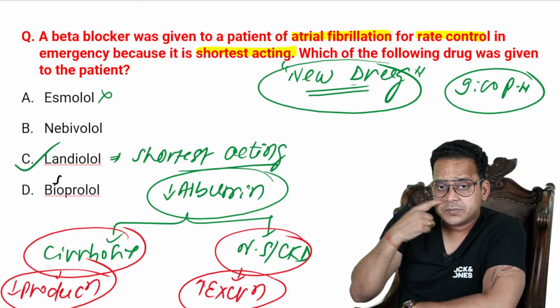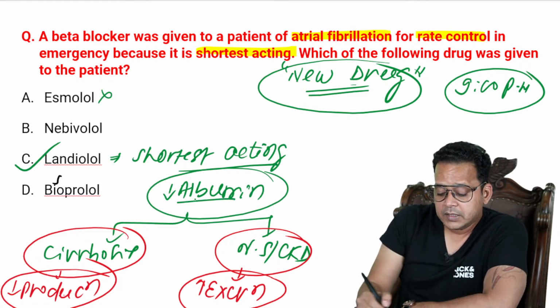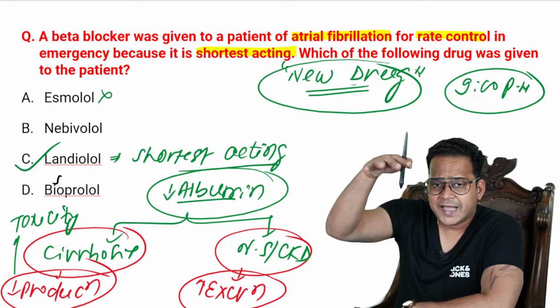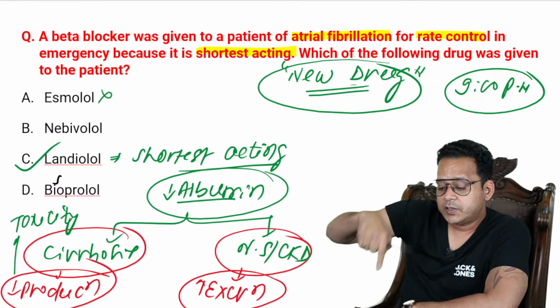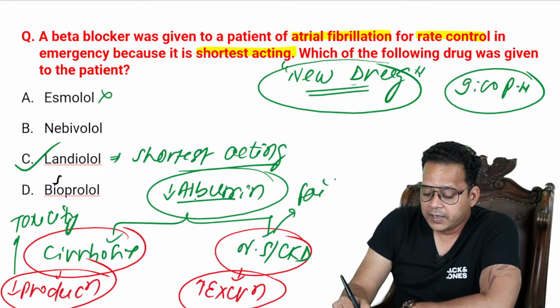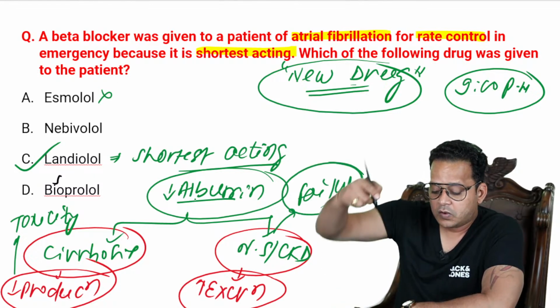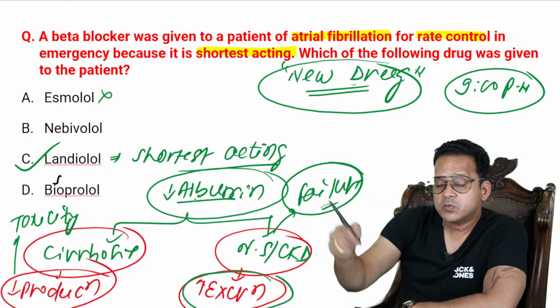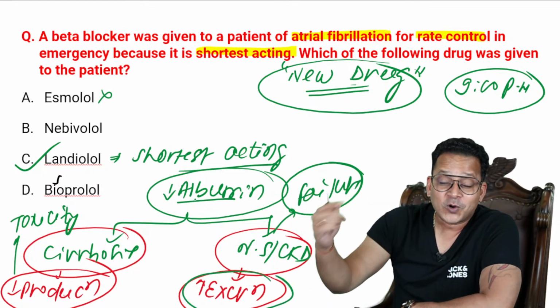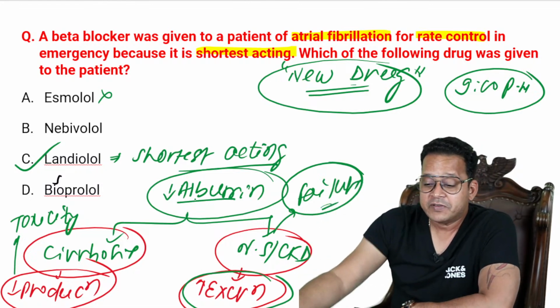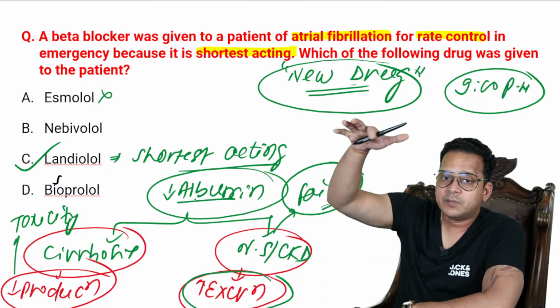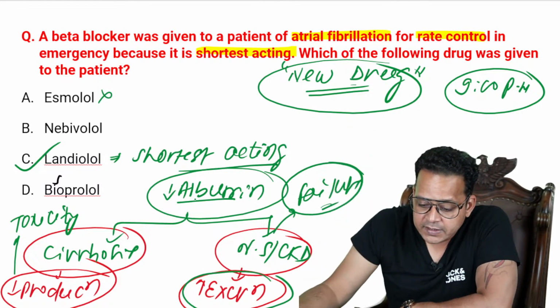And because there is decreased production, decreased albumin, that is the reason why for any drug that binds to albumin, there would be a higher risk of toxicity in case of liver cirrhosis because albumin is less. Now, you'd argue, sir, why would there be failure of drug in case of nephrotic syndrome or CKD? Because here, not only is albumin moving out of the body, even the drug bound to albumin is also moving out. So all in all, the total amount of drug in plasma will decrease, right, guys?